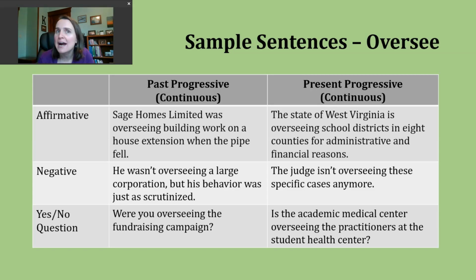I'll explain in a moment why I like to use progressive. But the idea of the past progressive is that we are discussing an action that was ongoing during a completed time in the past. Many times in sentences with the past progressive, we'll have one clause in that verb tense. So we have that ongoing activity, and then there will be a second clause in the simple past tense, and that is the action that interrupts that ongoing activity.